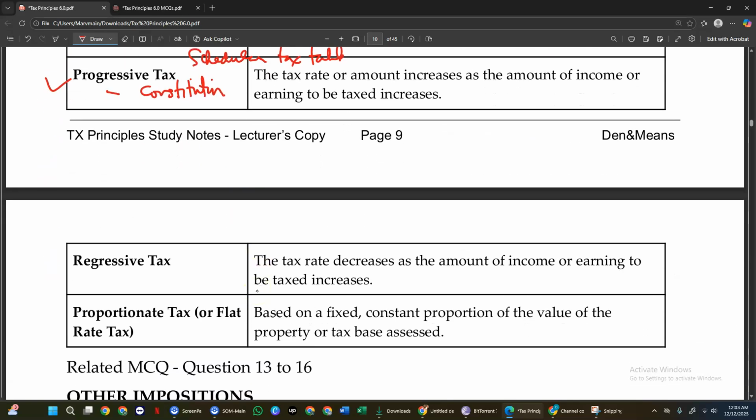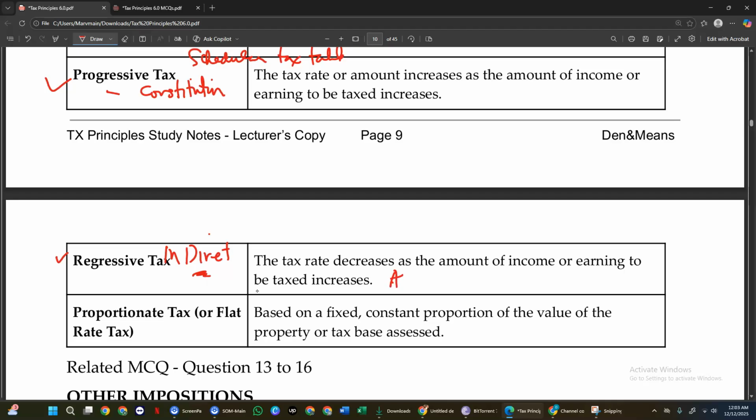The second, we have regressive. These are those that are imposed as indirect taxes, of which the one who is paying or earning less is the one who is paying more taxes.